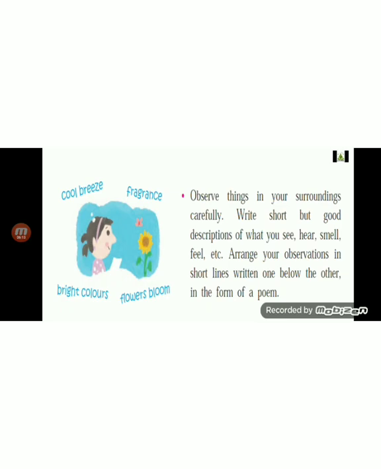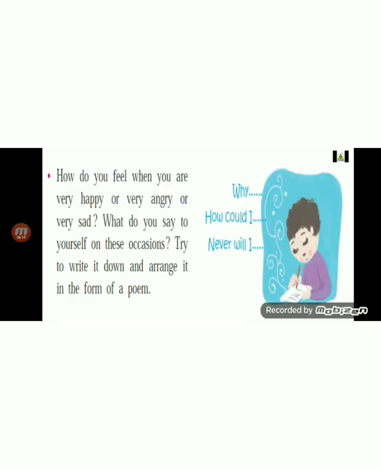Next comes, you need to observe the things in your surroundings carefully. Last but not the least, you need to think about the feelings, what you feel when you're happy, angry, or sad, and write them and put them in the proper order in the form of a poem. And that's what a poem is.